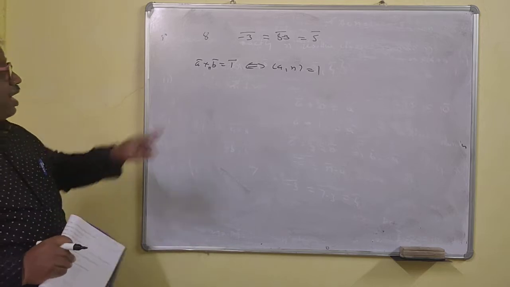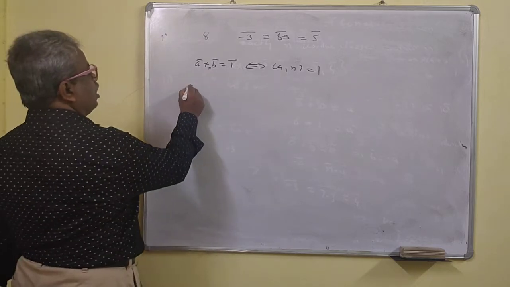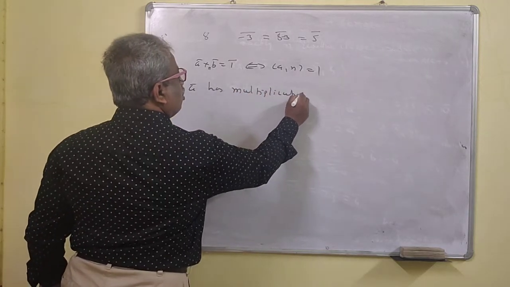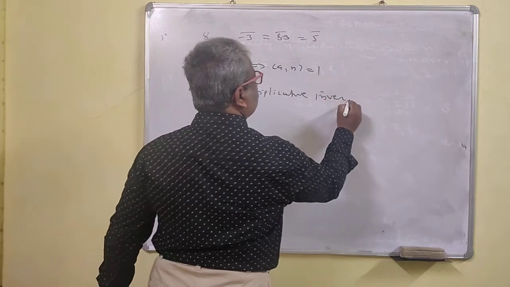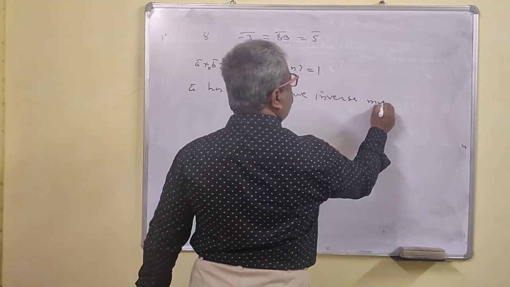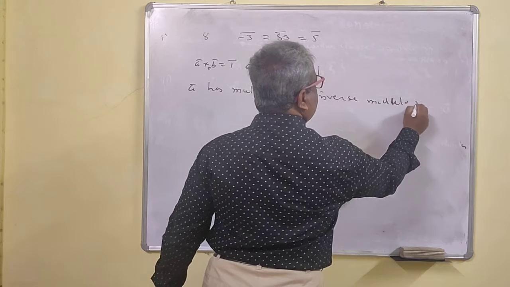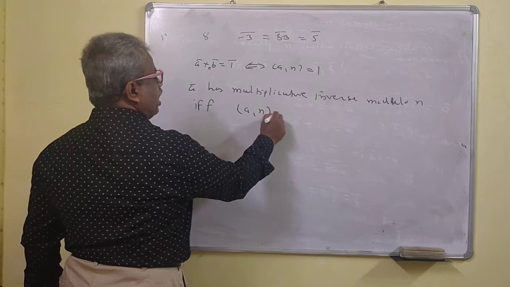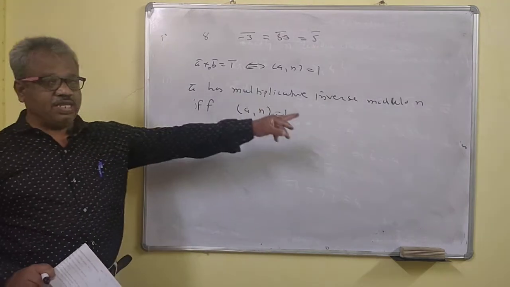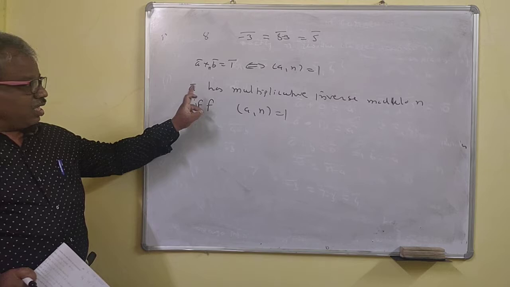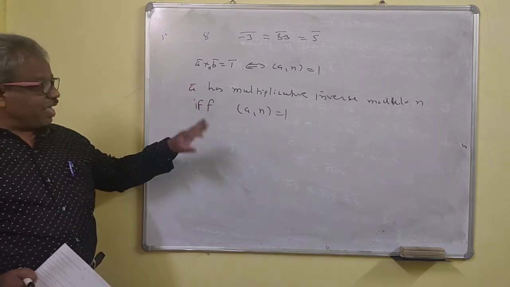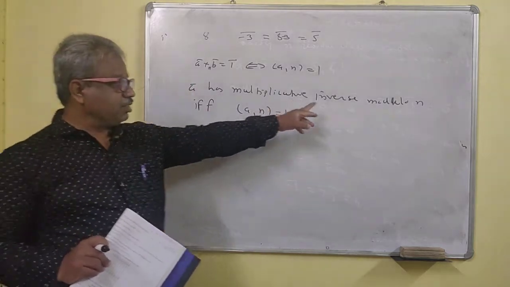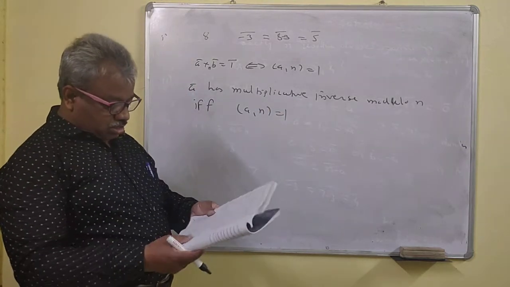That means A bar has a multiplicative inverse modulo n if and only if GCD of A and n is equal to 1. That means if A and n are relatively prime, then the multiplicative inverse exists modulo n. So this is a very important thing.